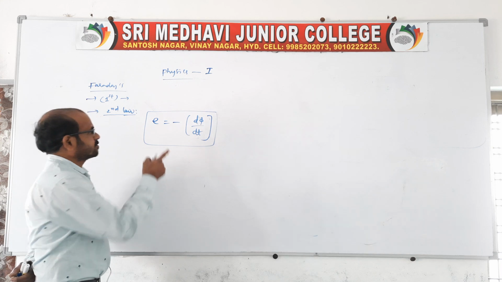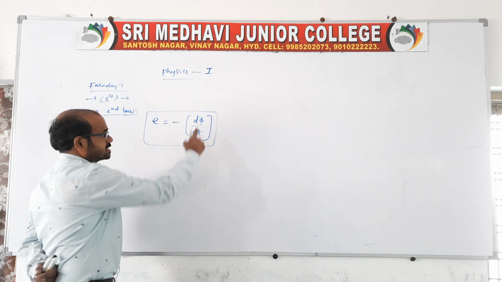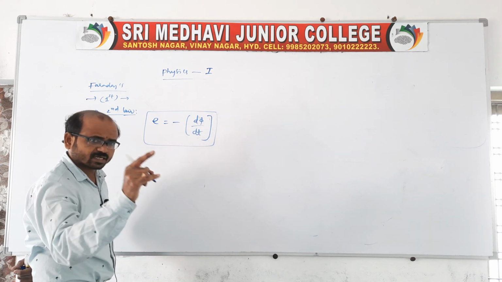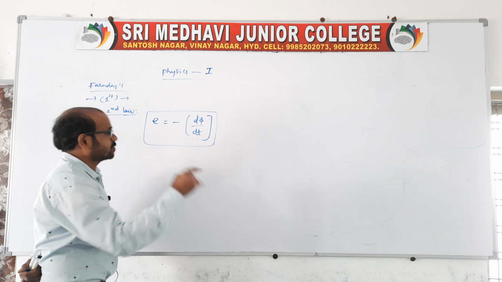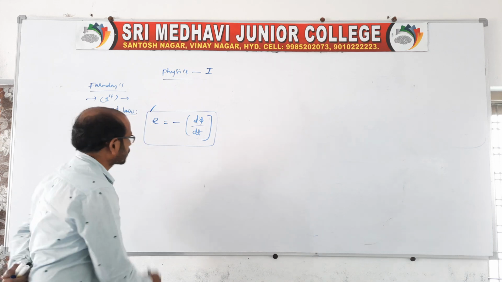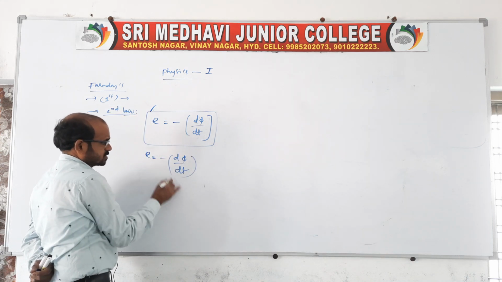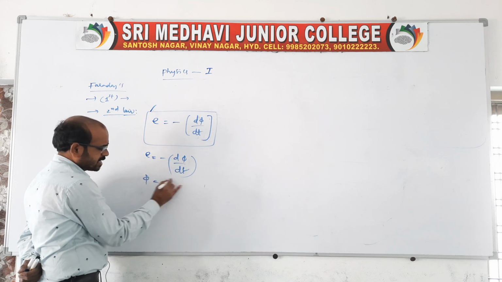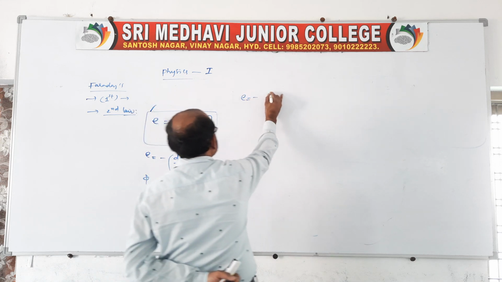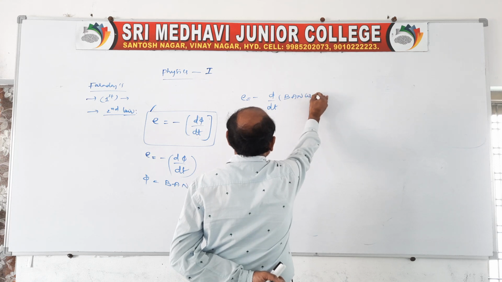The EMF is equal to the negative rate of change of flux, because there will be a change in flux linked with the coil, and with respect to time only EMF is induced. That is what we can call the second law. So, the second law is nothing but E is equal to minus d phi by dt. Here we know phi is nothing but BAN cos theta. Of course, you write here EMF is equal to minus d by dt of BAN cos theta.